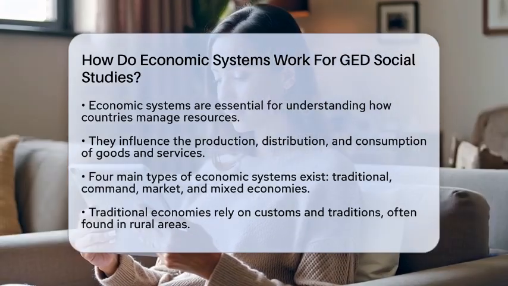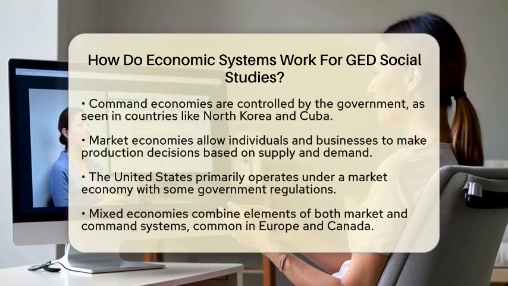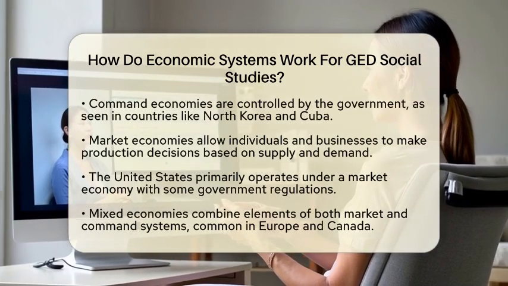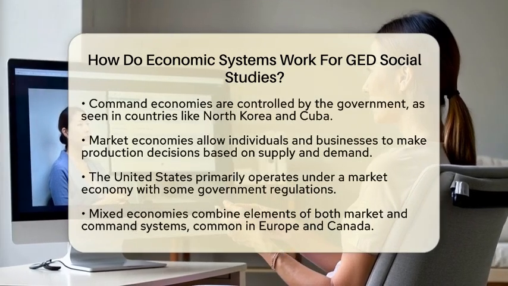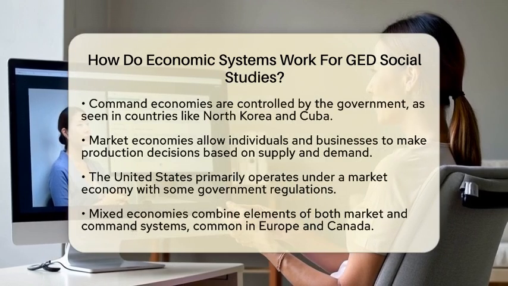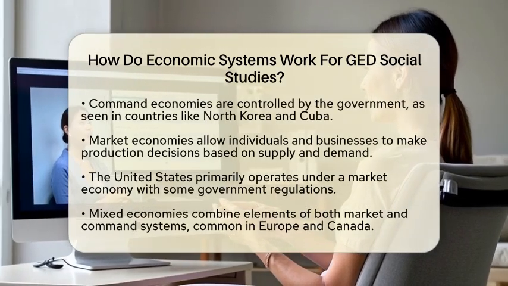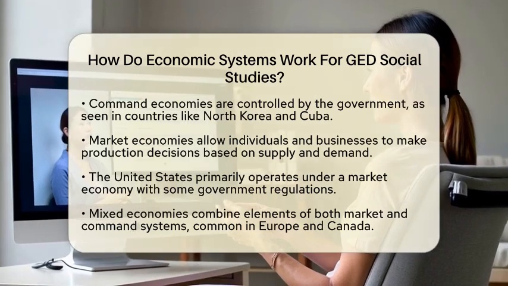Next, we have the command economy. In this system, the government makes most economic decisions. It controls resources and production. Countries like North Korea and Cuba are examples where the government plans what goods are made and who gets them. This can lead to shortages or surpluses based on government decisions rather than consumer needs.